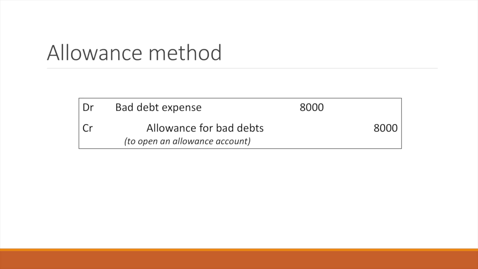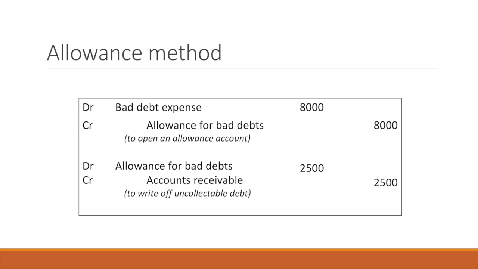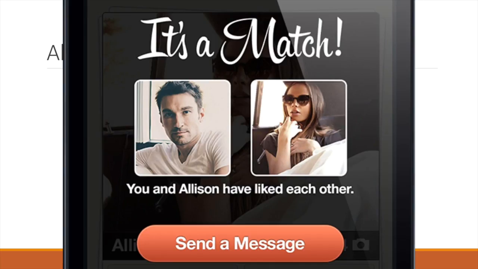This opens the account so that if the debt is ultimately written off, we can account for it following the matching principle. Say we've determined that the debt is uncollectible, we can now write it off. Because the expense is already estimated and recorded, the company reduces the allowance for bad debt accounts by debiting it and crediting accounts receivable to completely write off the debt. And like every time I swipe right on Tinder, it's a match.